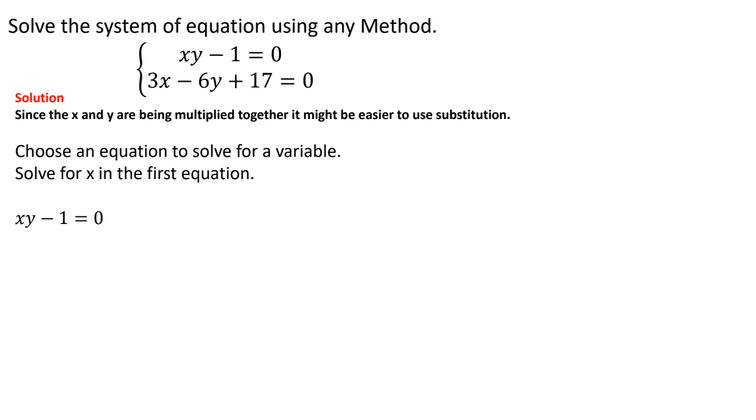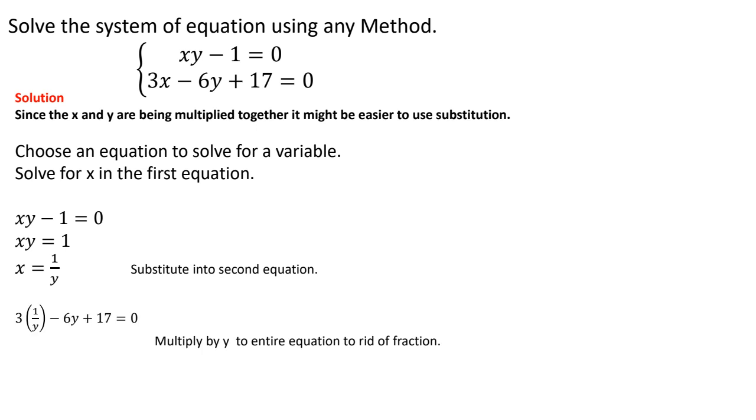So x is equal to 1 over y. I'm going to replace this x value in the other equation everywhere I see x. So I have 3 times 1 over y minus 6y plus 17 equals 0.